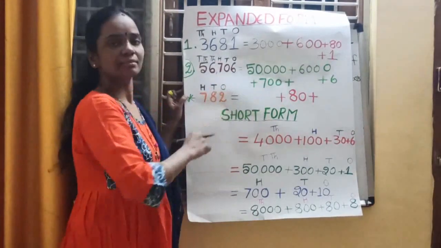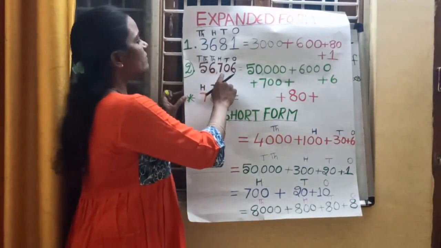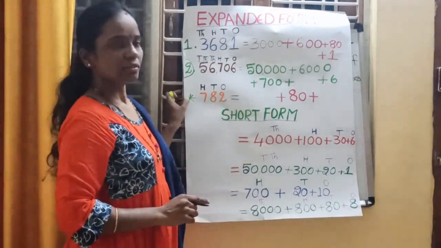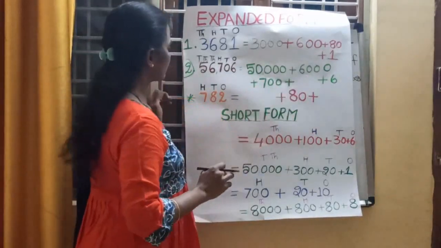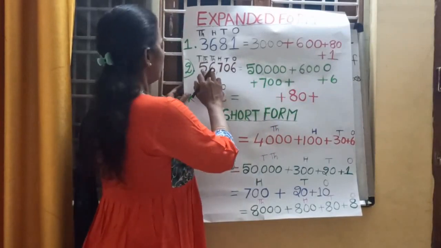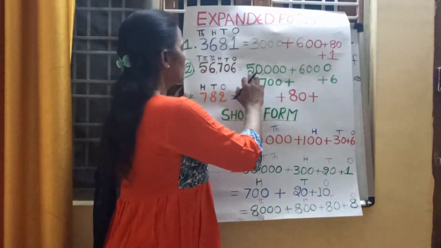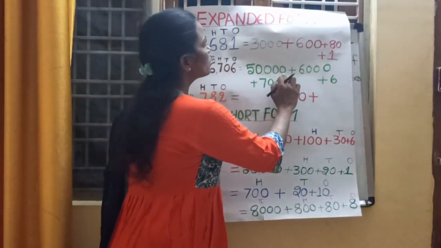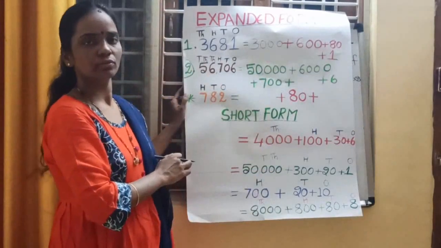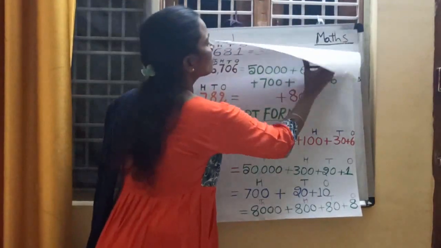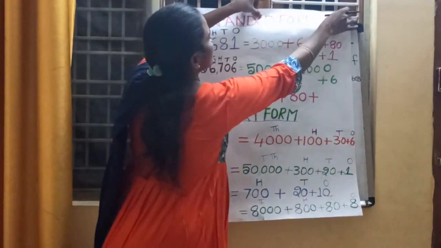Next, come to the second problem. Read this number. 56,706. So we need to fill the blank here. 5 is in ten thousands place. So what is its place value? 5 into 10,000, 50,000 is the place value of 5. 6 is in thousands place. 6's place value is 6,000. Right?